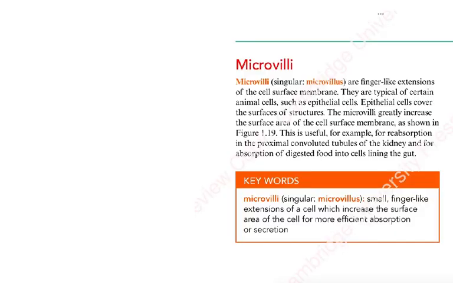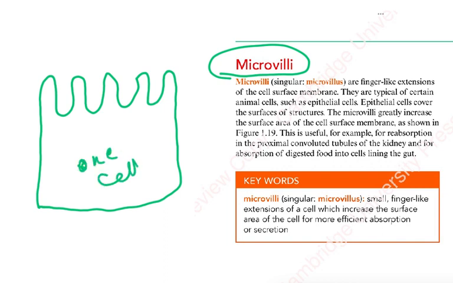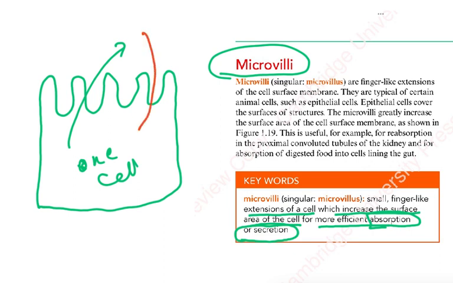Microvilli have been added lately to the syllabus. I look at it as infoldings of the cell membrane. So it's actually in one cell. This is one cell, and in the cell, these are called microvilli. What are microvilli? Singular microvillus: small finger-like extensions of a cell which increase the surface area of the cell for more efficient absorption or secretion. Something has to be thrown out of the cell, or maybe something has to be absorbed into the cell. So for absorption and secretion, I'll show you another diagram which also shows this.